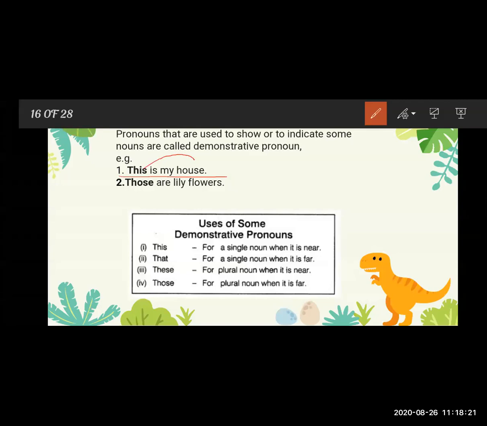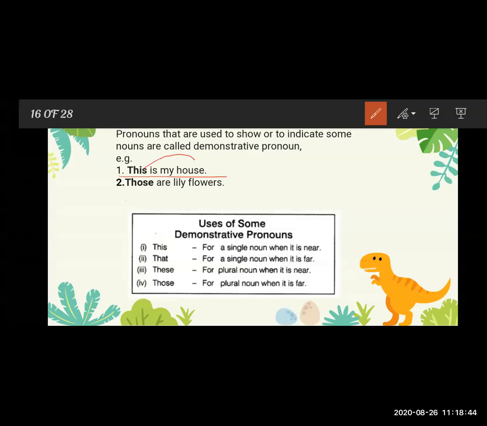Here this indicates that the house is of mine. So in this sentence, this is demonstrating that the house is mine. So here, this is the demonstrative pronoun.